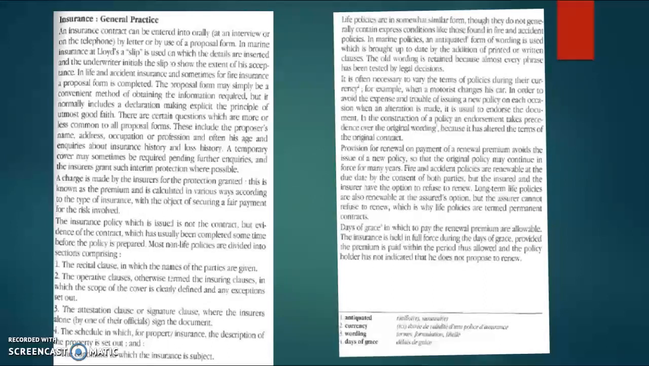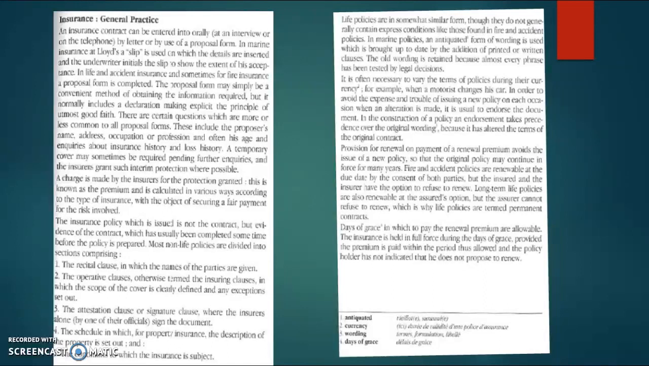It is often necessary to vary the terms of policies during the currency. For example, when a motorist changes his car, in order to avoid the expense and trouble of issuing a new policy on each occasion when an alteration is made, it is usual to endorse the document. In the construction of a policy, an endorsement takes precedence over the original wording because it has altered the terms of the original contract. Provision for renewal on payment of a renewal premium avoids the issue of a new policy so that the original policy may continue in force for many years.